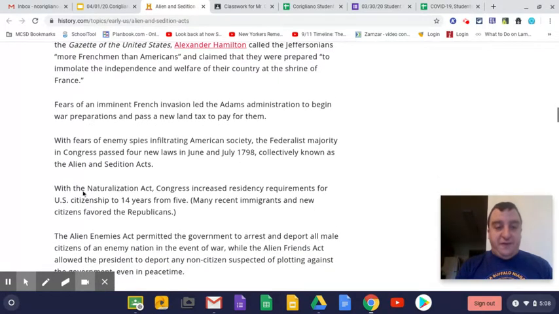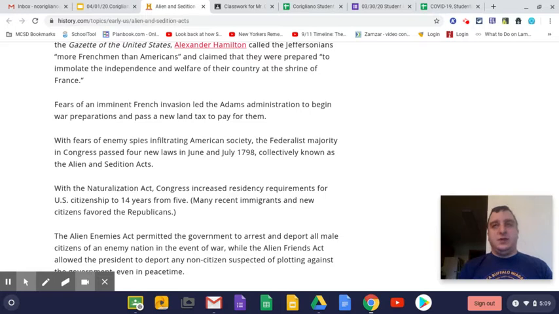So we can find the Naturalization Act right here in this paragraph, and the Naturalization Act increased residency requirements for U.S. citizenship to 14 years from 5. So if you want to apply for citizenship in the United States, you have to have lived in the United States for 14 years before you can apply to be a citizen.